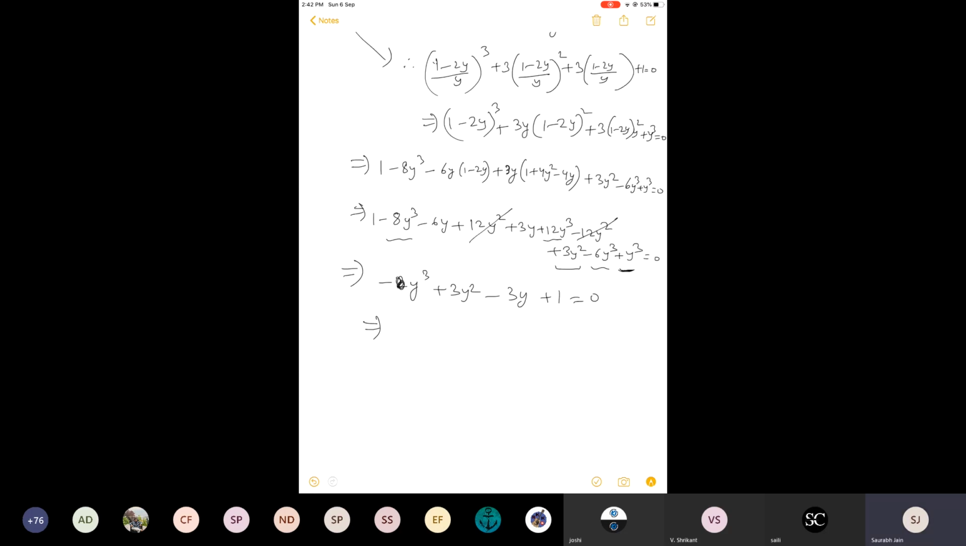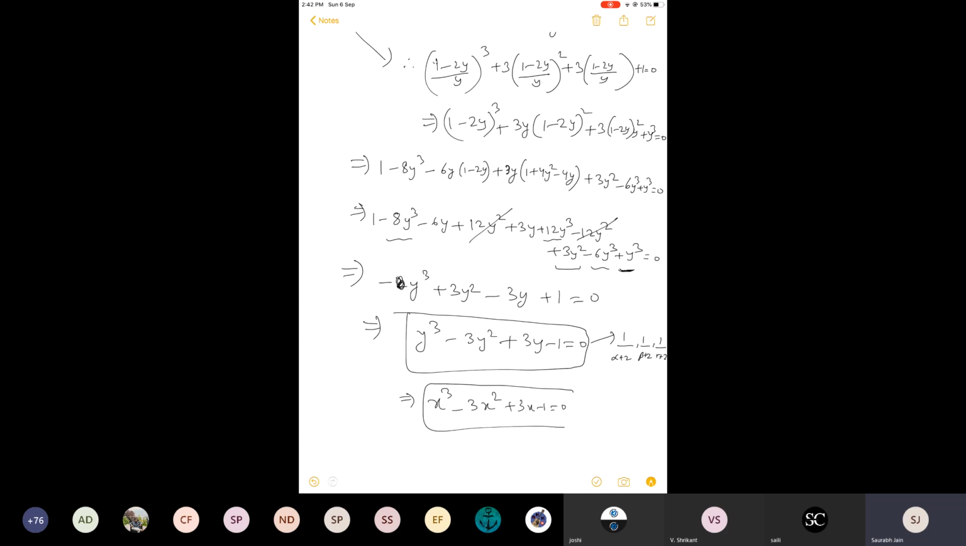Finally, if you want, you can multiply it by minus 1, just to make the highest coefficient positive. If you are not doing it, still it is okay. And finally, this transformed equation has roots 1 by alpha plus 2. Now it doesn't matter whether you represent it by y or x, ultimately the equation has been transformed, and the new equation in x has roots 1 upon alpha plus 2, 1 upon beta plus 2, 1 upon gamma plus 2. Okay, this is the concept.